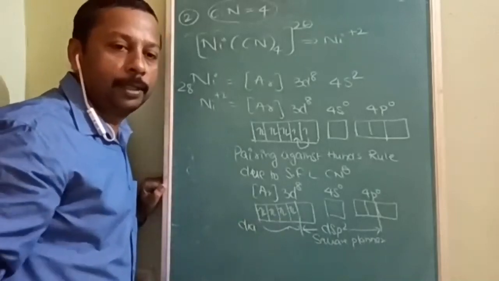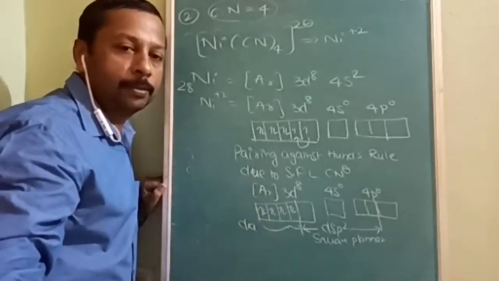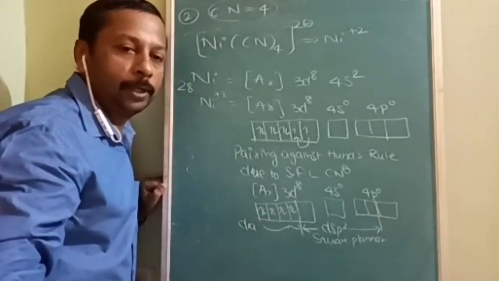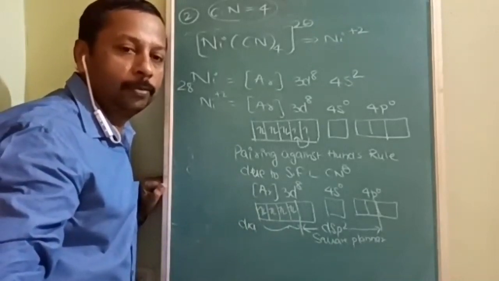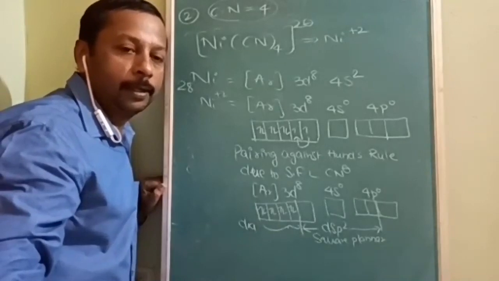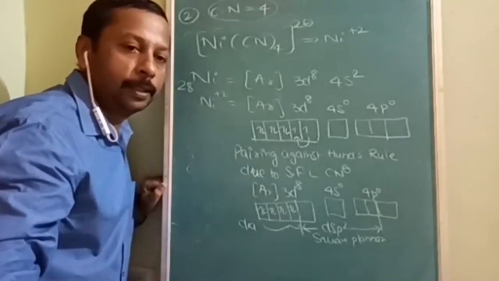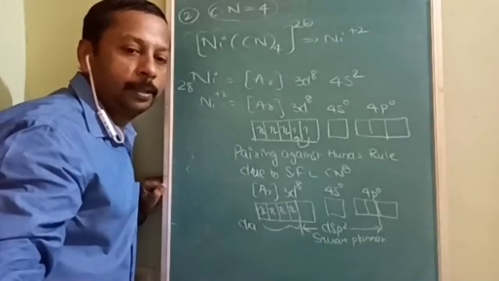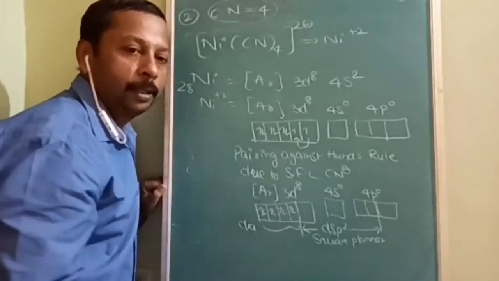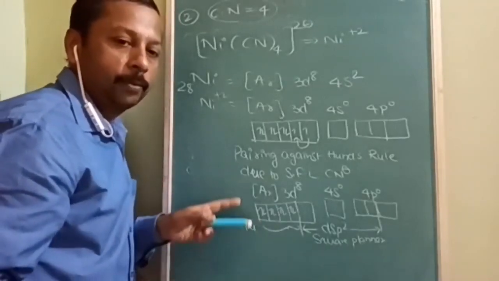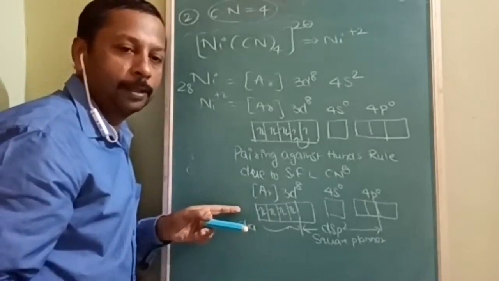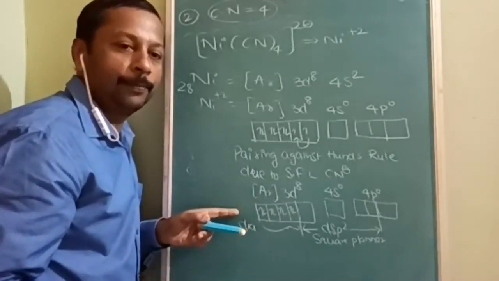So we have studied three different examples: Ni(Cl)4, Ni(CN)4, Ni(CO)4. All three are different to some extent. In some, the hybridization is different, in some, the magnetic nature is different. Now I am going to draw the structure for this because dsp2 we have not yet drawn.